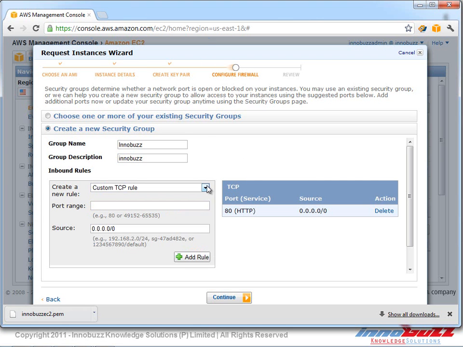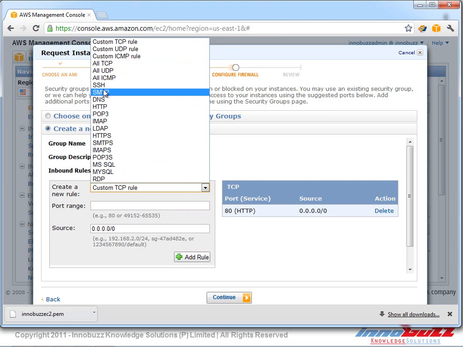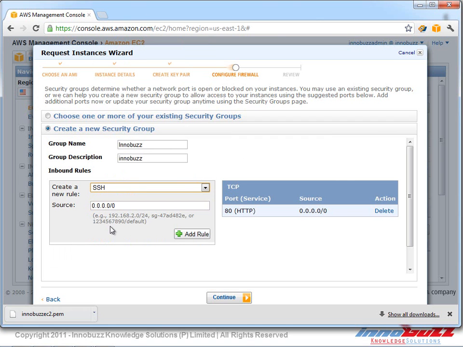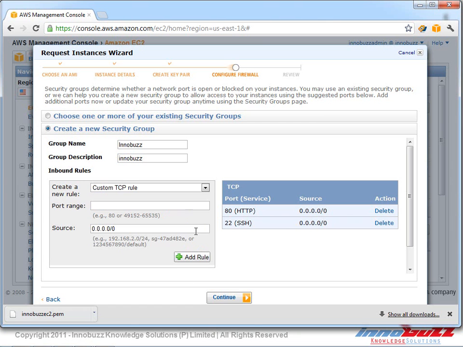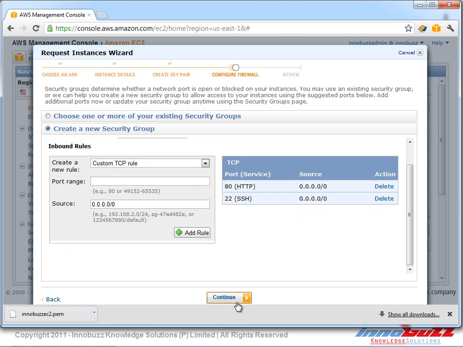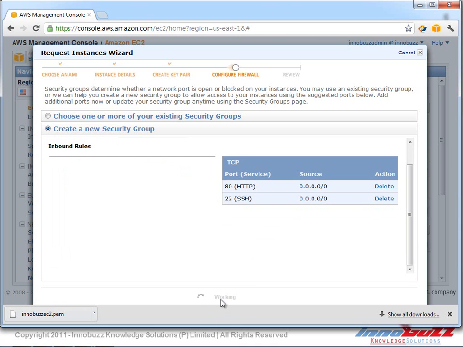And also, to access the server, we need the SSH port to be opened. I'm not going to mention my static IP over here. I'm going to mention it as 0.0.0.0/0. That means we can SSH to the server from any part of the world, from any IP. I add the rule and we click continue.